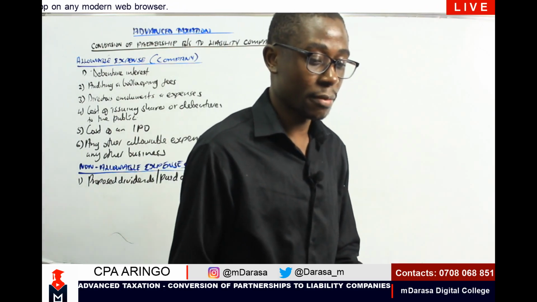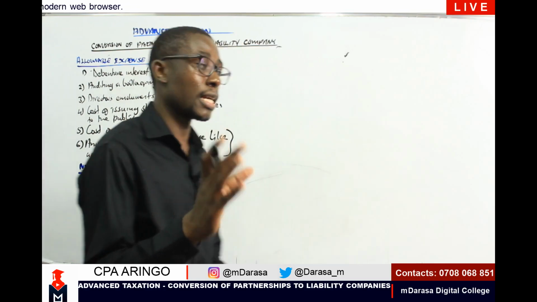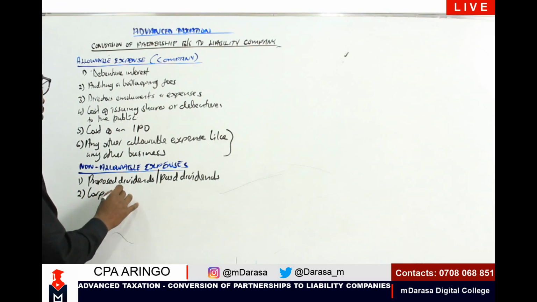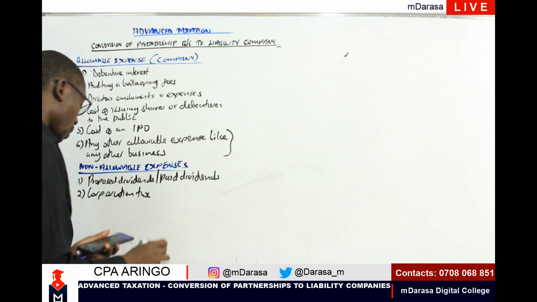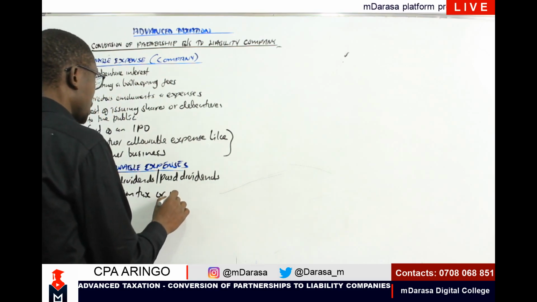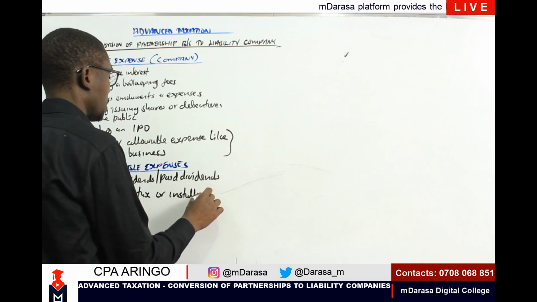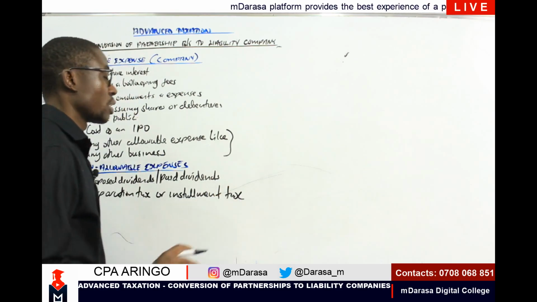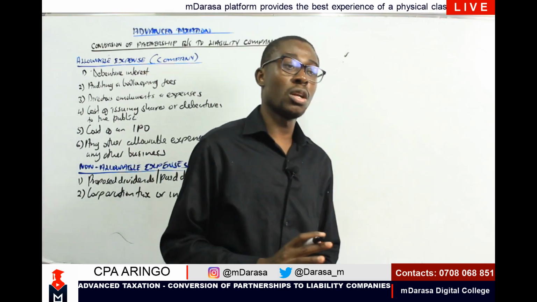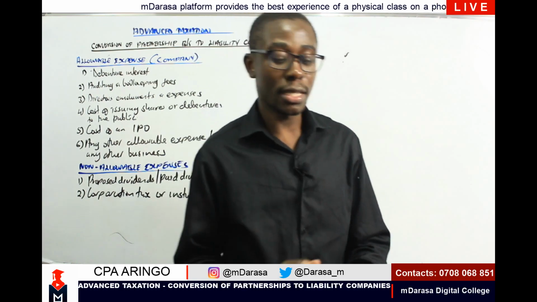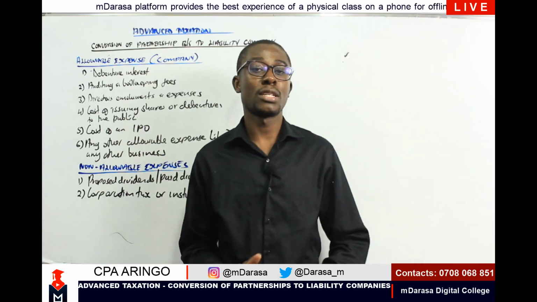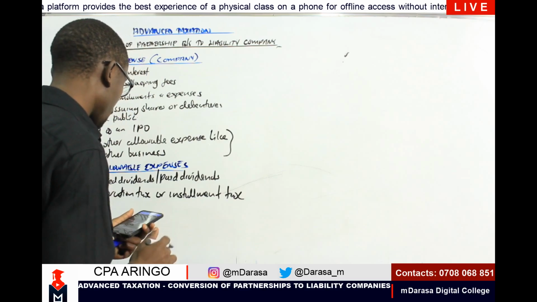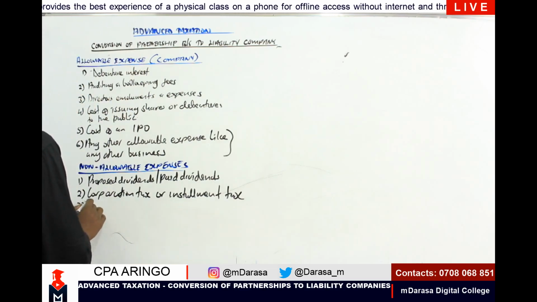Non-allowable expenses. The other key element that we're going to take as a non-allowable expense, my good students, anytime you're given a company, is corporation tax, or installment tax given. In that case, you're going to take it as a non-allowable expense. And always recall, anytime we have any component of tax, these taxes are always taken as non-allowable expenses.